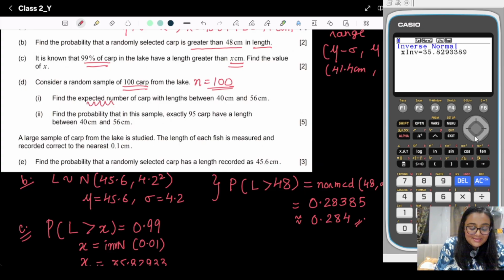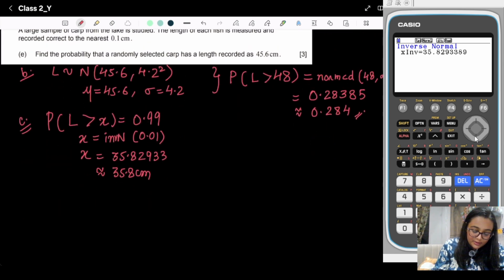Find the expected number of carp. Okay, we know the formula that E of x is NP. In this case, N we know, P we don't know. So we will find out P, that the length lies between 40 centimeter to 56 centimeter, right? So how will we do the first part?